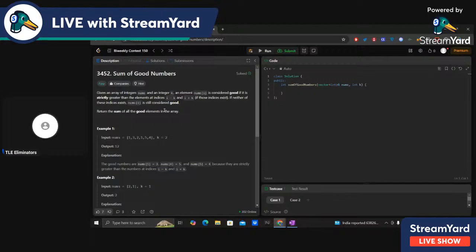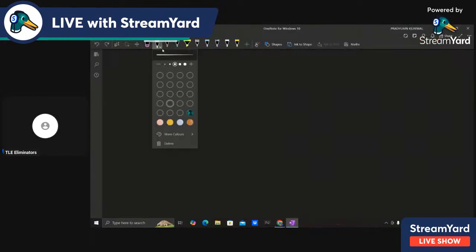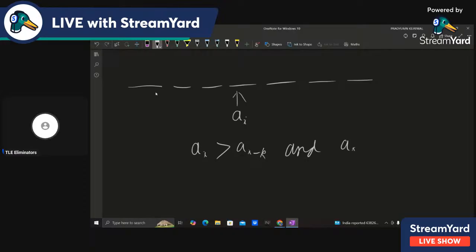Okay, so the problem says that we have an array of n integers, called nums. The ith element, which is a[i], is called good if a[i] is greater than a[i minus k] and a[i] is greater than a[i plus k], right?